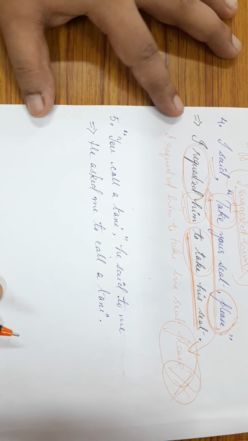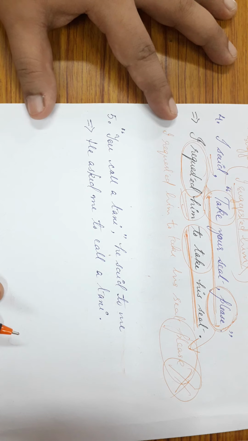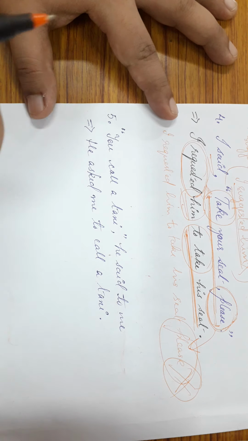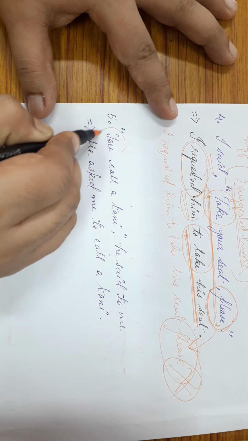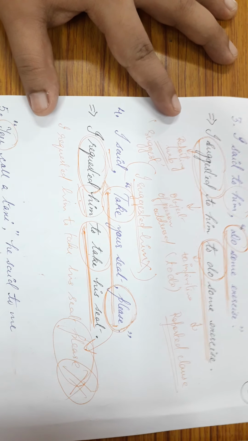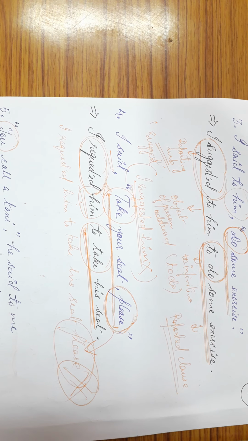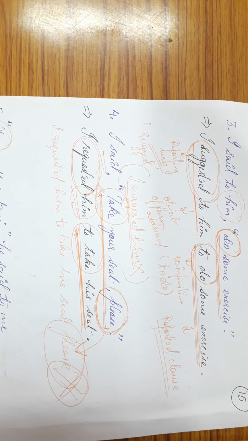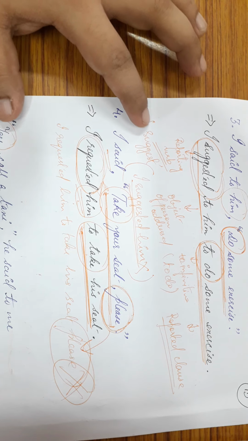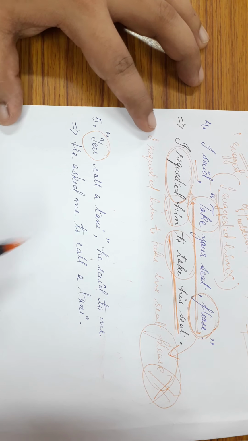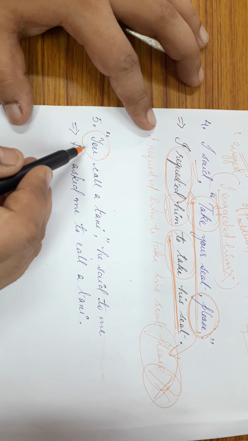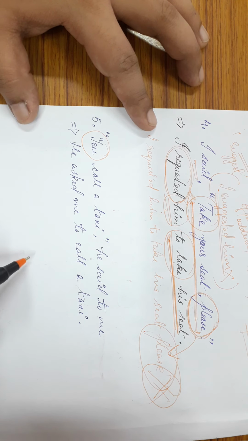Now, lastly, "You call a taxi," he said to me. You may get a sentence like this where you have a subject. Now, in the previous examples, you did not see any subject. Though the subject is indirectly understood, it is not given over here. That's why it was quite easy for us to convert. But what if we have the subject in the imperative sentence, which is used under double inverted commas in direct speech?